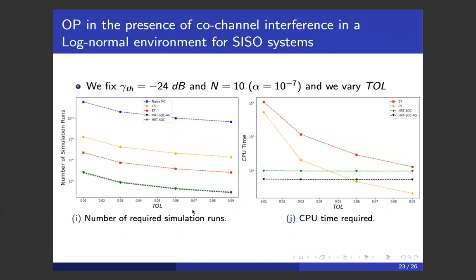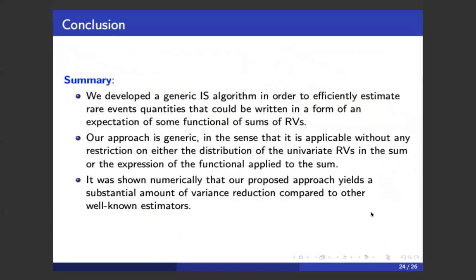The same for the tolerance. When we vary the tolerance, we get that our approach is the best in terms of number of simulation runs, and as the event becomes more rare, our approach is the best in terms of the CPU time.